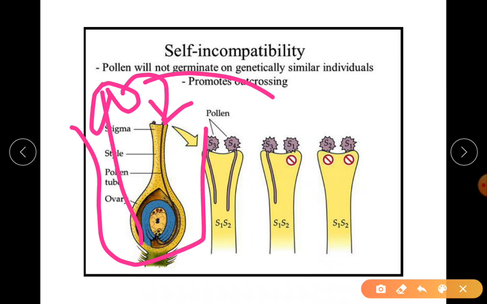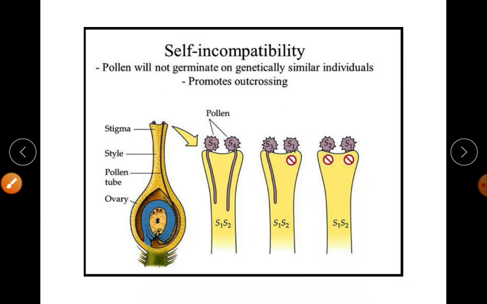This stigma recognizes it as its own pollen, the pollen from my own flower. It receives the signals and immediately stops or inhibits the pollen germination.